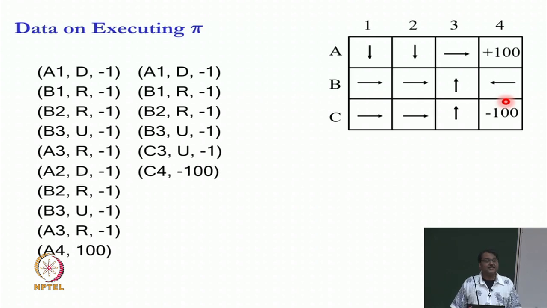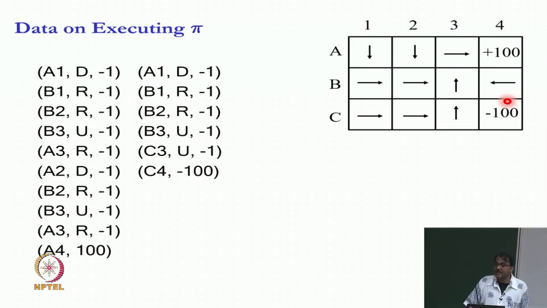Now, given this, can I estimate the probability of, let us say, the transition function from A1 down to B1? What is the probability that in state A1, when I take the down action, I go to B1? It is 1.